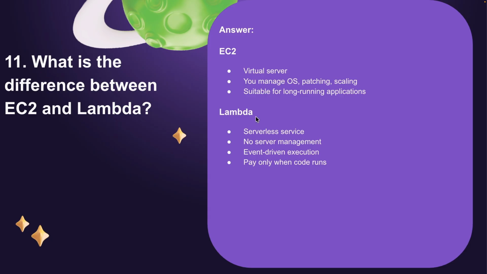So we can use Lambda for short term tasks. It's a serverless service, with no server management required, AWS manages that part, and it's event driven execution. This is a very important point for Lambda. Let's say you want to do some backend functionality whenever some data is pushed to an S3 bucket. In this case you can integrate Lambda with the S3 bucket, and execute Lambda with the S3 object put event. And it's pay only when code runs.